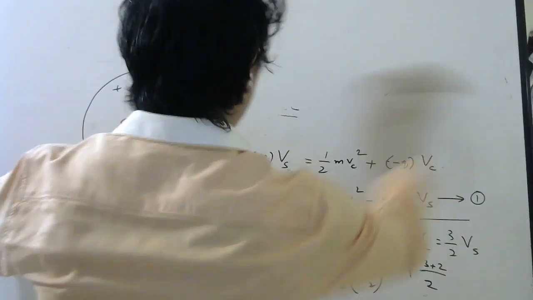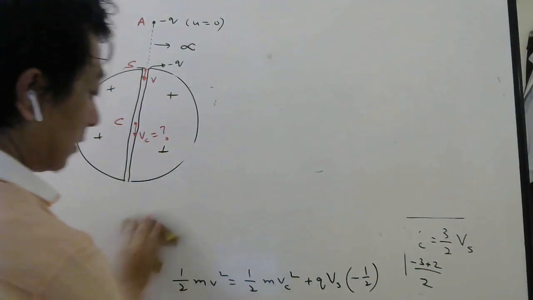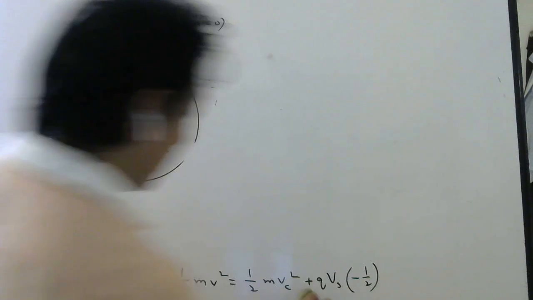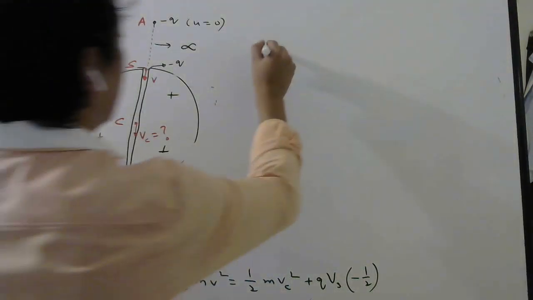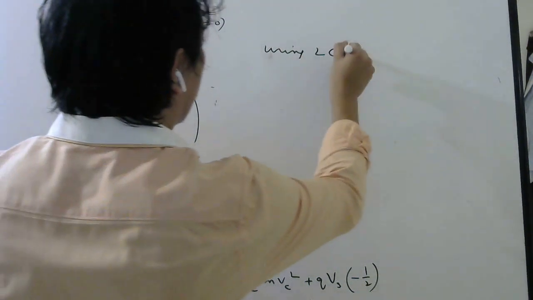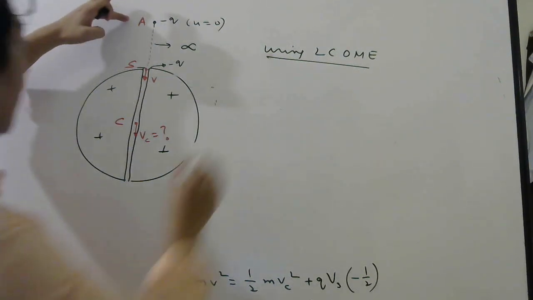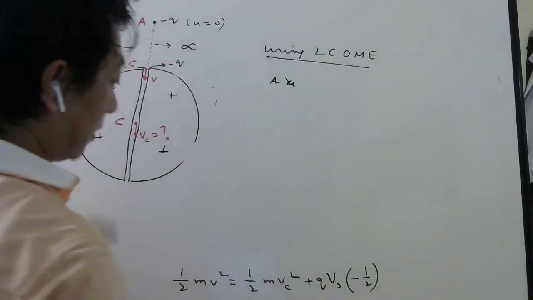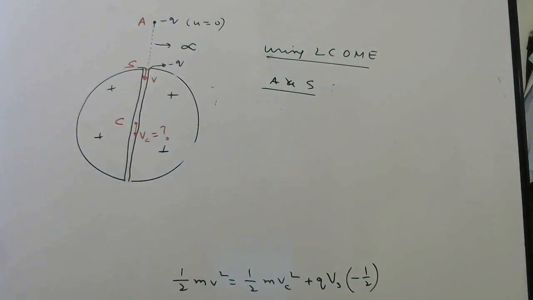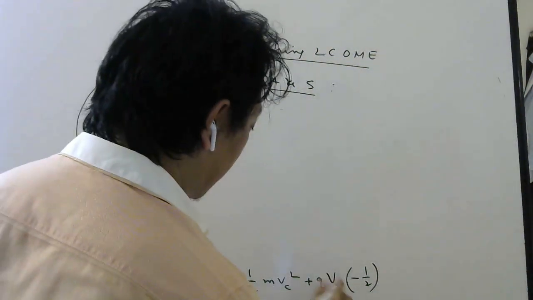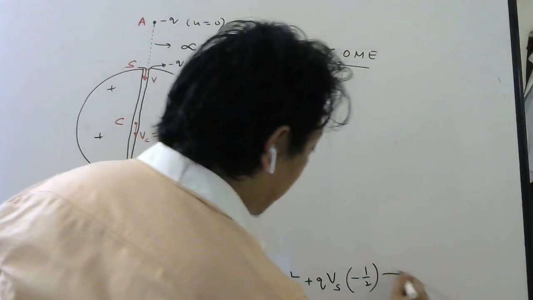Now try to develop one more equation. Let me keep this here. So let us use again LCOME, using law of conservation of mechanical energy, but we will use between now A and S. Between A and S, because this one already we have written in terms of S. Okay students, fine, this is equation 1.